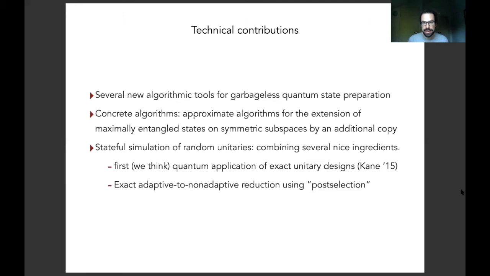What we do is we basically perform non-adaptive queries, but then we do this with halves of maximally entangled states, and we just teleport in the input and hope that the Pauli correction of teleportation is the identity. If that's the case, we proceed, otherwise we abort. And because everything else is exact, even with this small post-selection probability, we still get an exact result. Finally, we also utilize the uniqueness property of the Stinespring dilation. That is that if I have two Stinespring dilations of the same quantum channel, then they are related via an isometry on the dilating system.